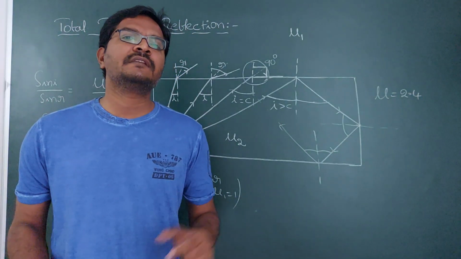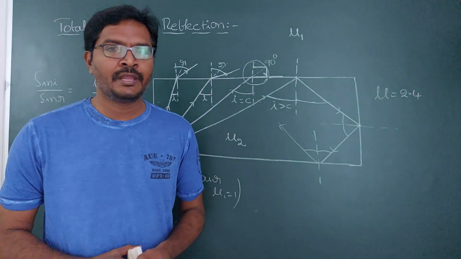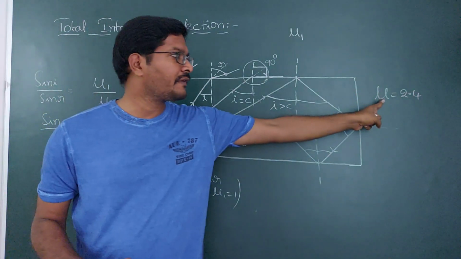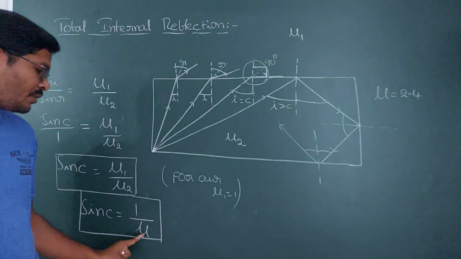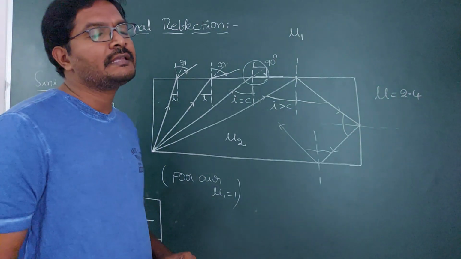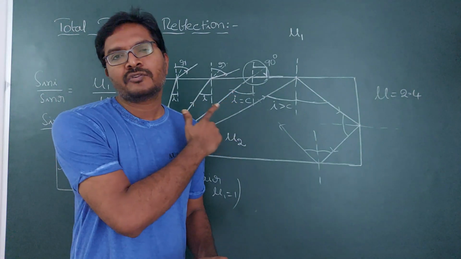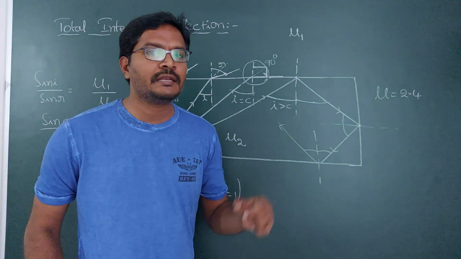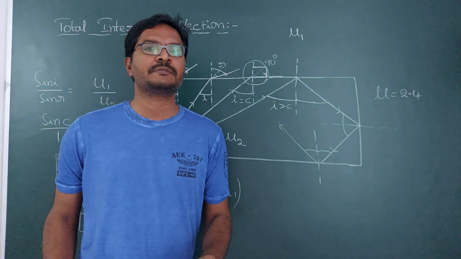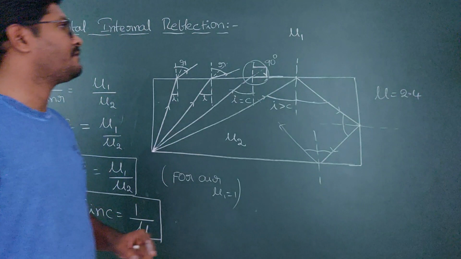What is the reason for the brilliance of diamond? The brilliance of diamond is nothing but its shine. Why does diamond shine more than glass? Because the diamond has more refractive index, and as it has more refractive index, its critical angle is very less. As it has a very small critical angle, total internal reflection happens very quickly. As total internal reflection happens quickly, you will get more multiple reflections and more bright spots you can see. So that is the reason for the brilliance of diamond.